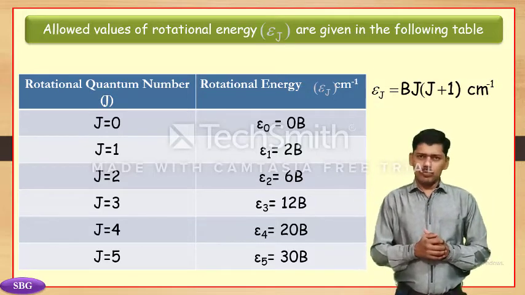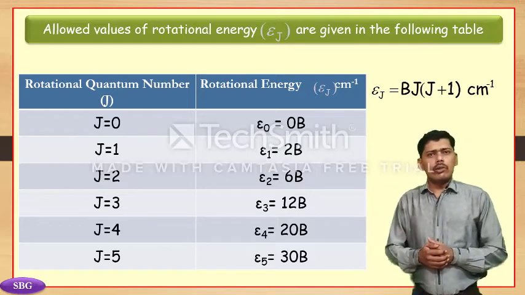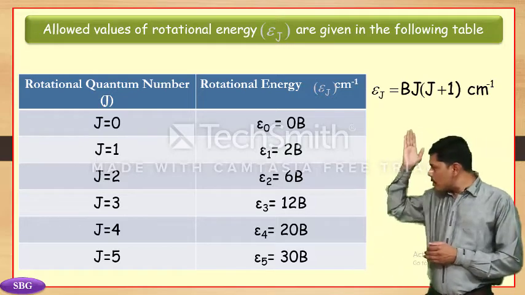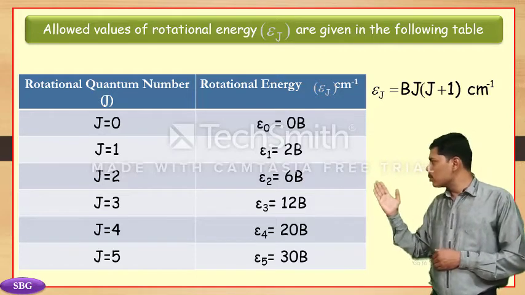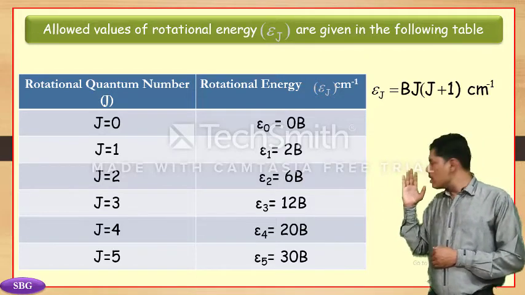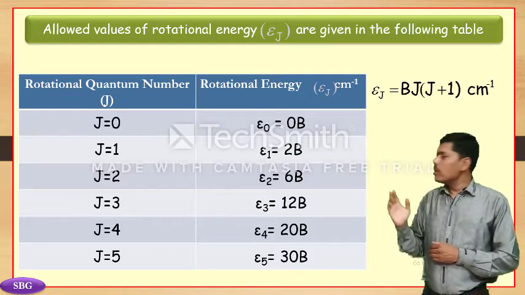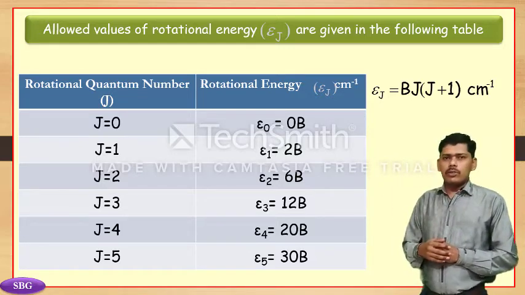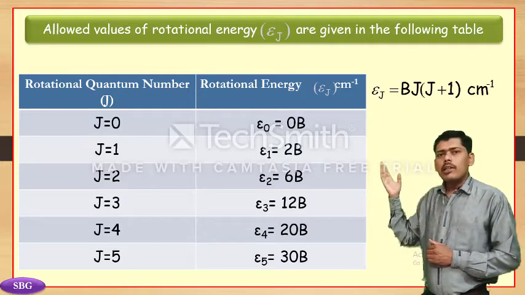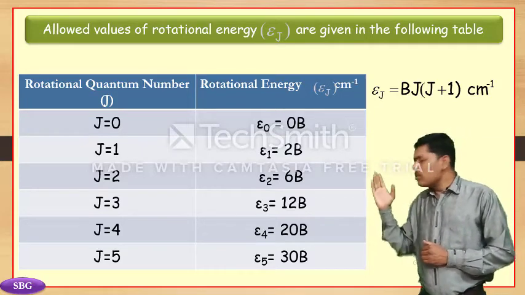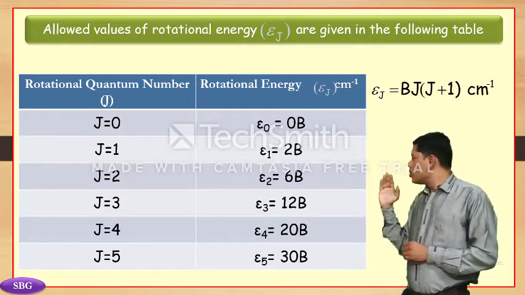In this table we can see the rotational quantum number J: J = 0, 1, 2, 3, 4, and 5, whose rotational energy values, that is εJ, are given here. That is, ε0 = 0B.